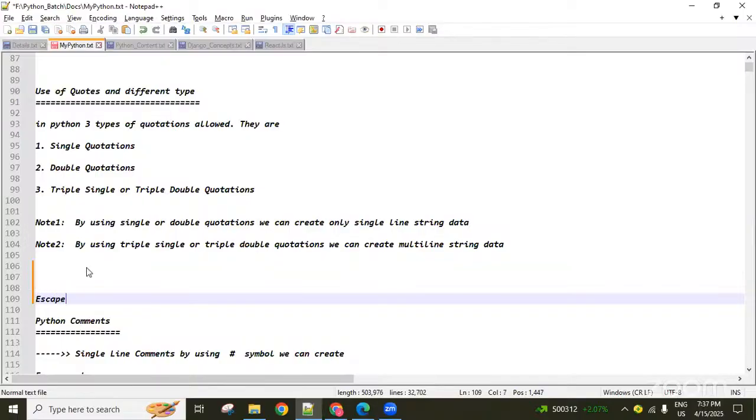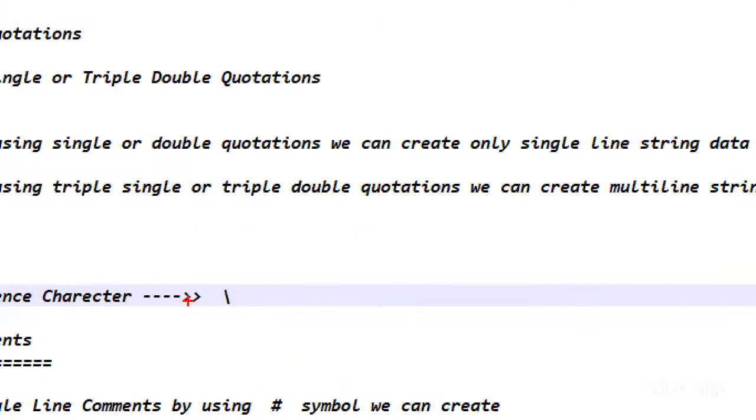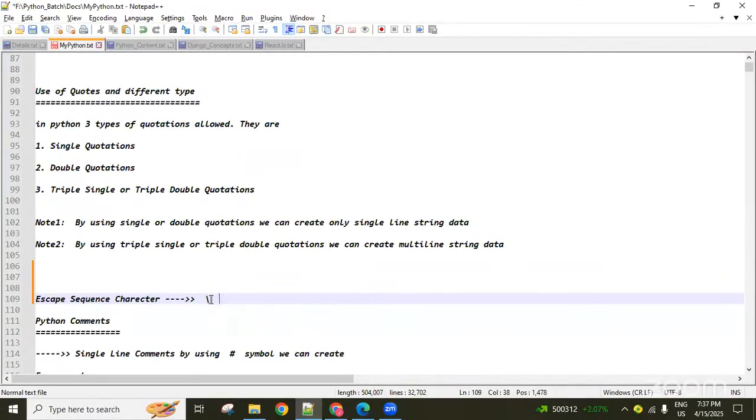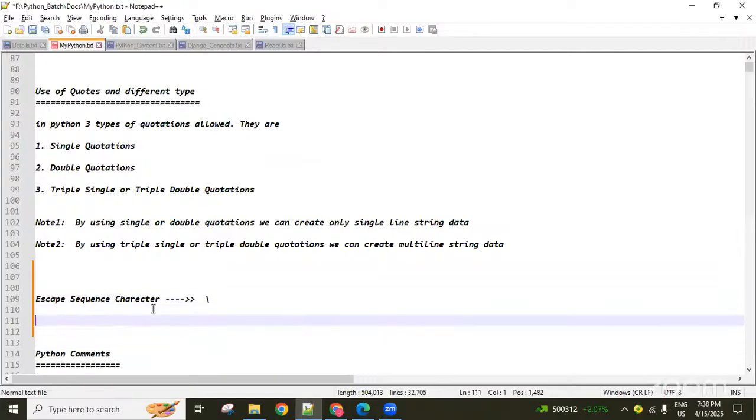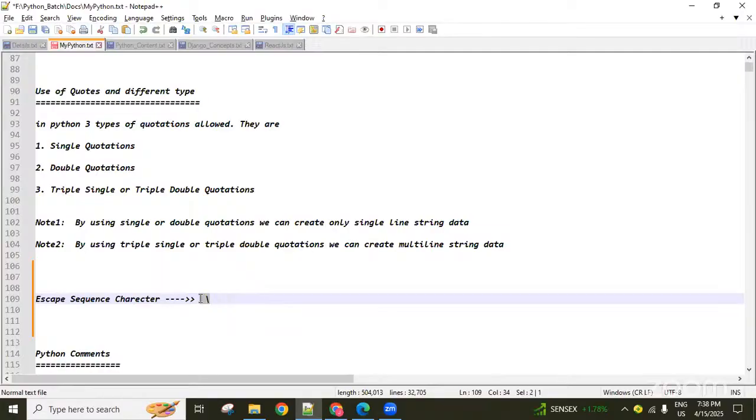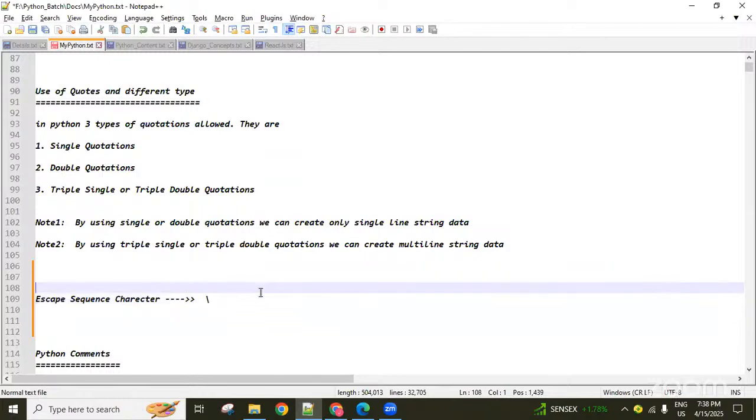So what is that escape sequence character here? In Python, it is the backslash symbol. This backslash symbol acts like an escape sequence character. In Python, many special characters are there. If you don't want to execute the behavior of those special characters, and you want to consider them as normal characters, then before them as a prefix you can use the backslash symbol. Okay? And one more note point here.